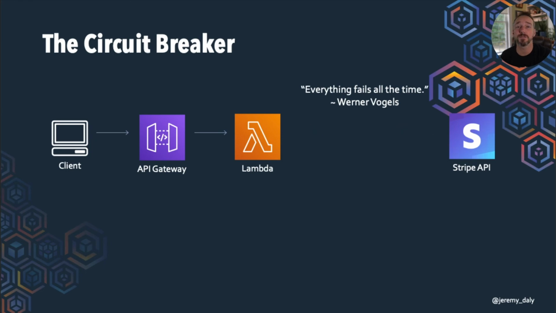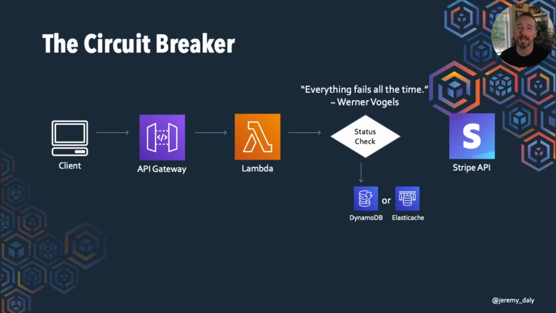So what we have to do is figure out a way in which we can stop sending data to the Stripe API if it stops responding, or if there are some other issues that come up, throttling, things like that. So what we do is we'll put a status check here. This will actually run in our Lambda code. We'll use something like DynamoDB or ElastiCache as a cache to coordinate across multiple Lambda functions. And then we'll check that and store that information and then decide whether or not the circuit is closed.